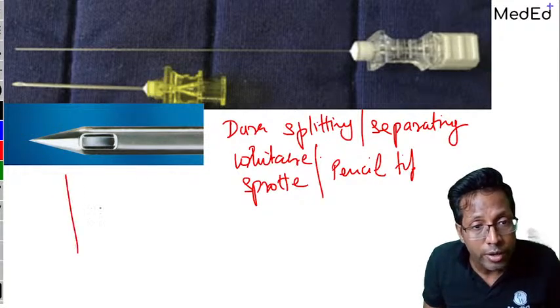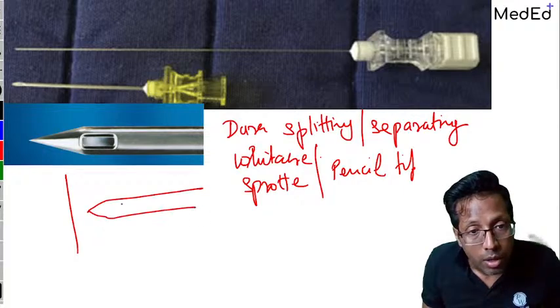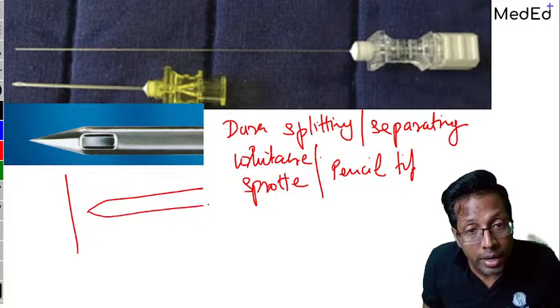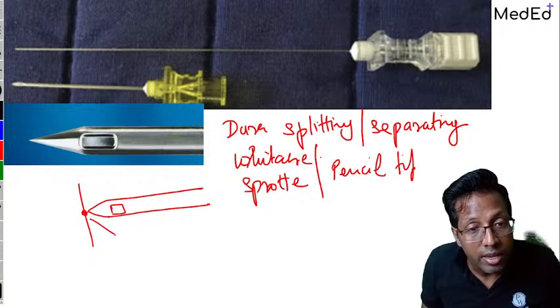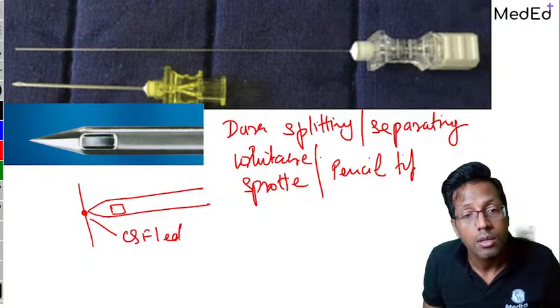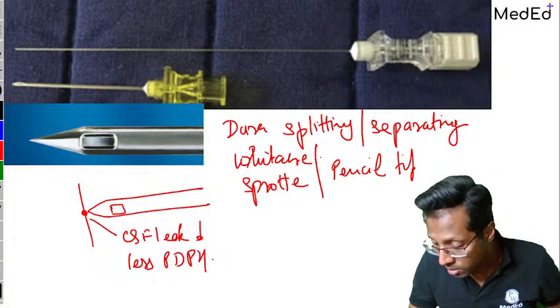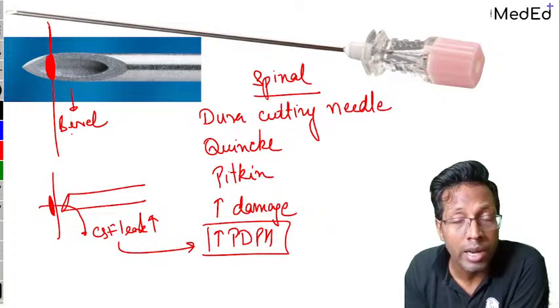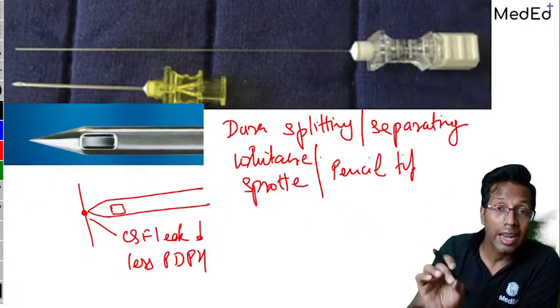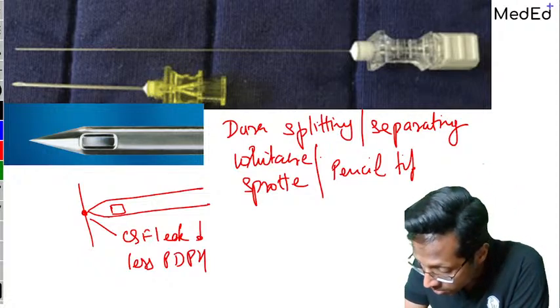Now this is the dura, and you have a pencil tip needle like this, which is dura separating. It's not going to puncture the dura. It's just going to make a small rent over there, so the CSF leak is less and there is less chance of PDPH. Clear, everyone? Here you get more PDPH, that was the bevel, the dura cutting needle. And here you get less CSF leak, less PDPH, and this is the dura splitting or pencil tip needle.